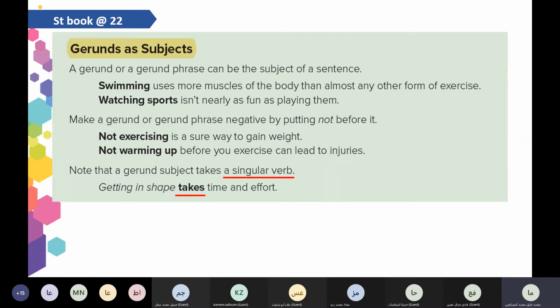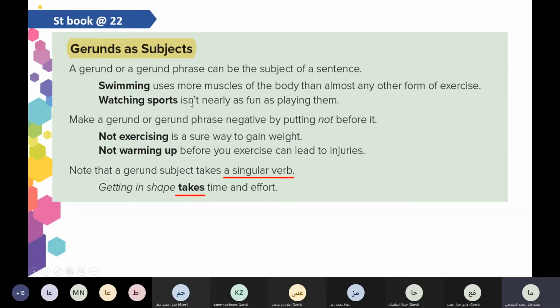Here we have a note. You realize that here we deal with the gerund or gerund phrase as singular. Is, uses. It takes what? A singular form. A gerund subject takes a singular verb. Getting in shape takes, not take.